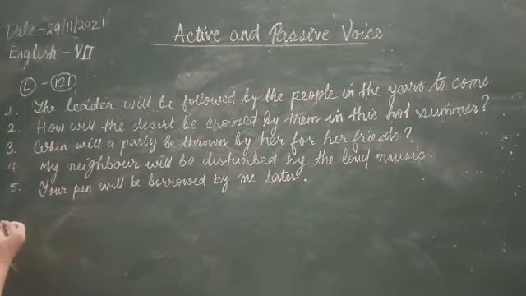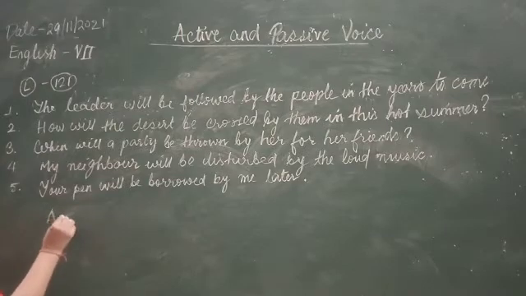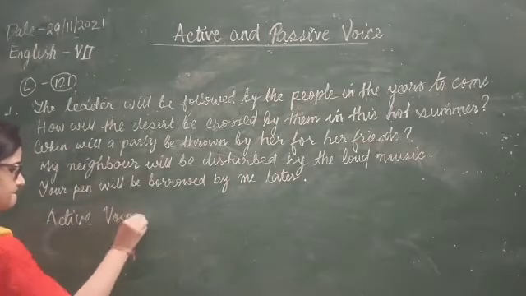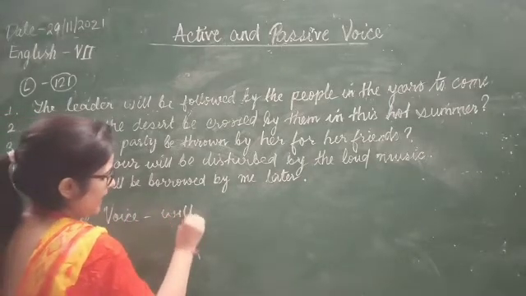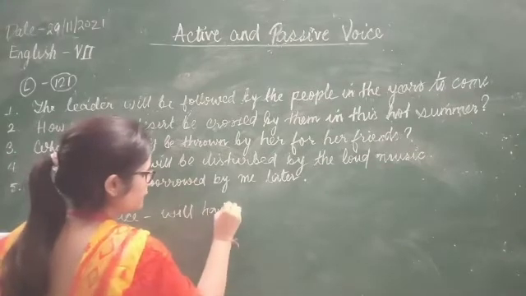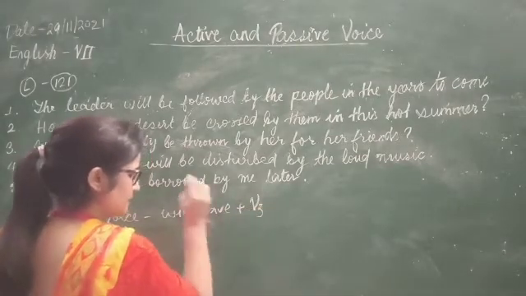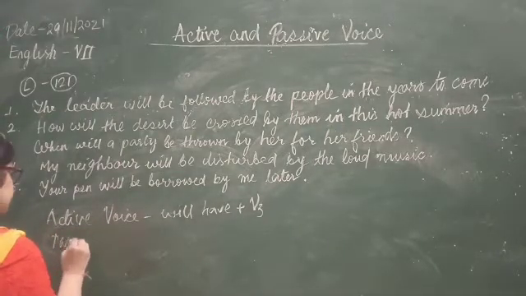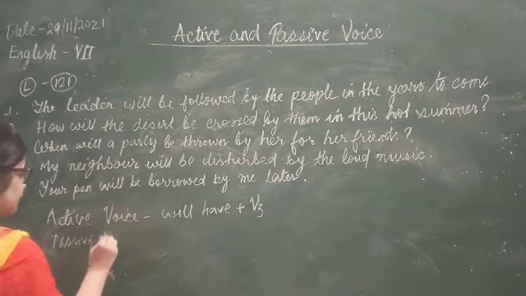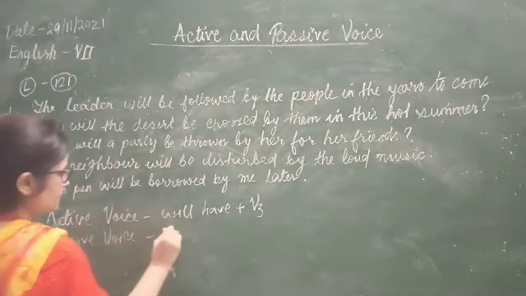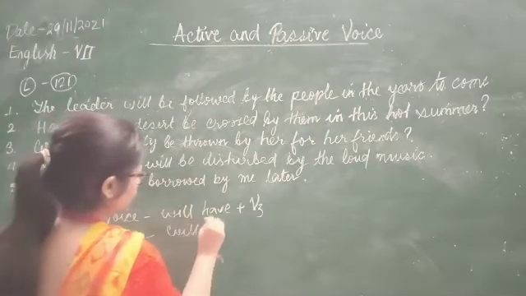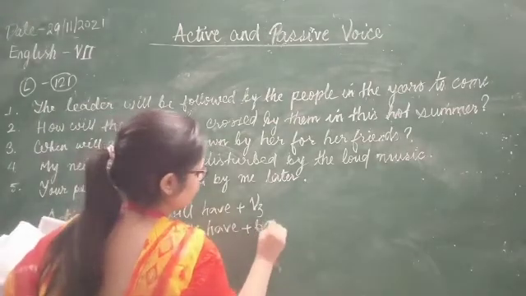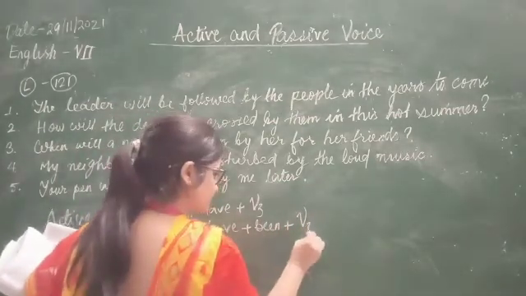If in active voice we have will have plus the third form, the past participle, then in passive voice, will have remains as it is, then been is added, and then the third form of the verb is written as it is.